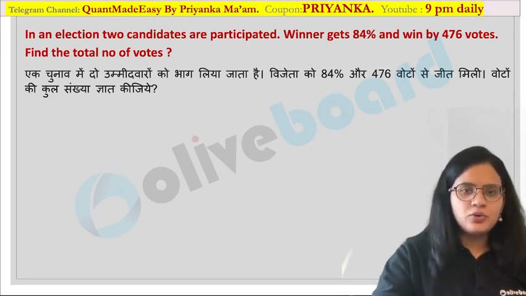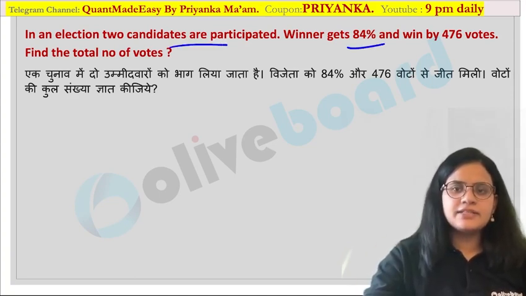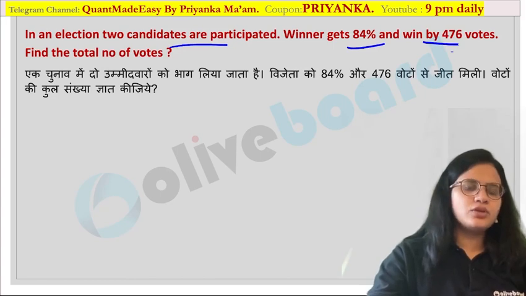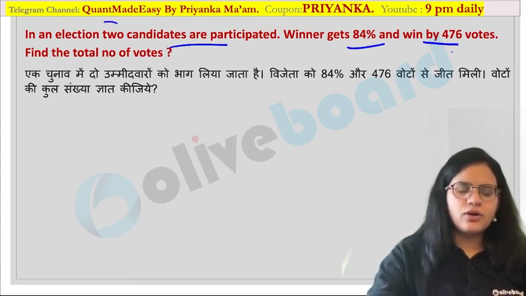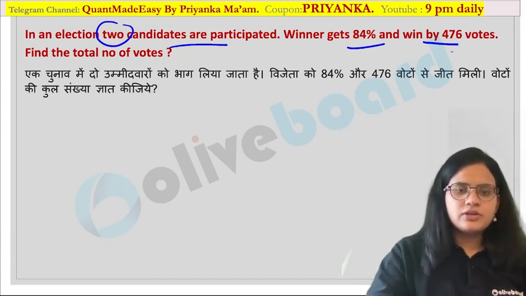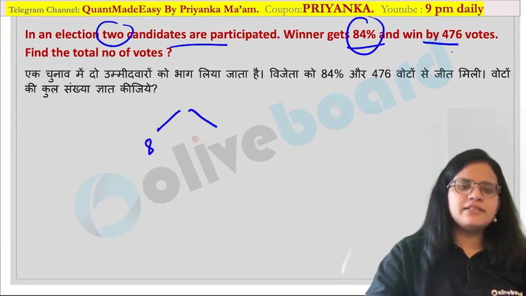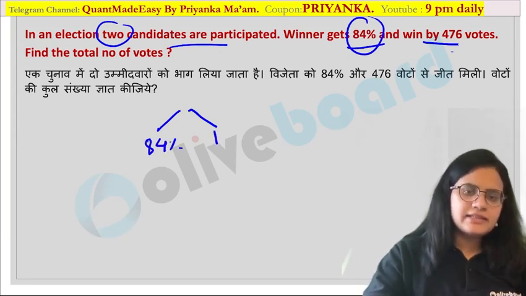In an election there are two candidates. The winner is getting 84% and he is winning by 476 votes. Now they have given you two candidates. Just for your basics, I have taken this question. So there are two candidates. The first one is getting 84%. That means it is very obvious the remaining 16% are going to the second candidate.